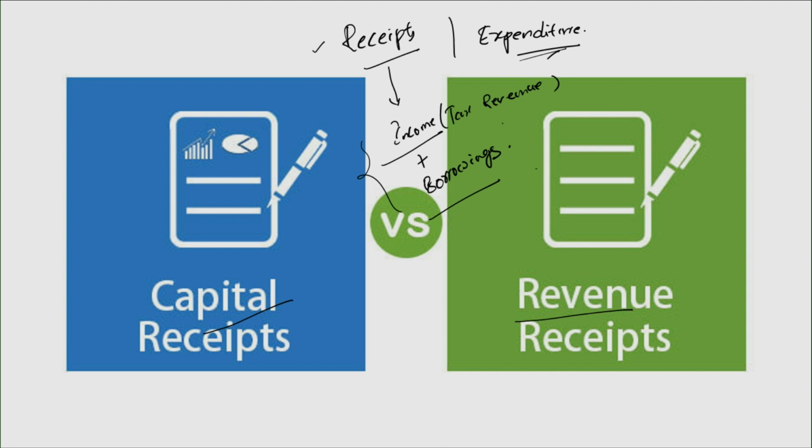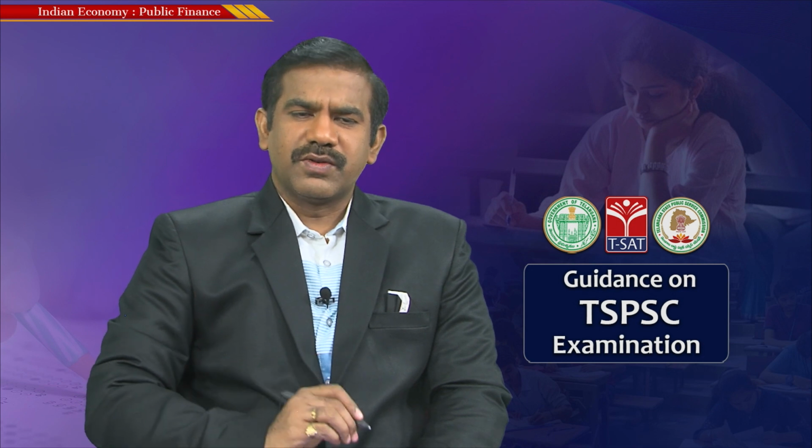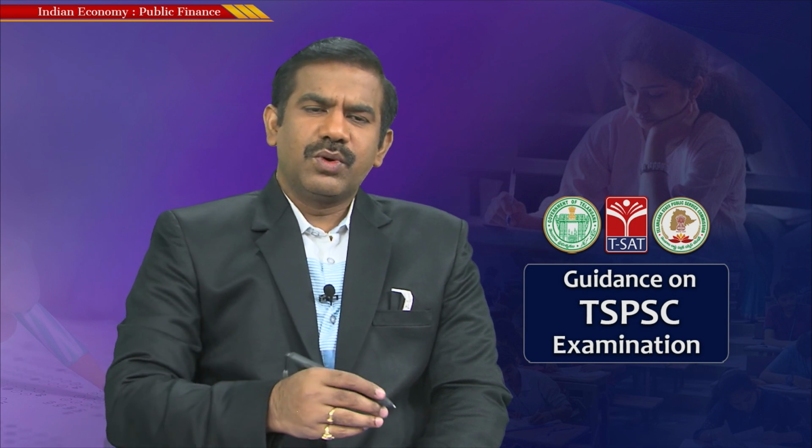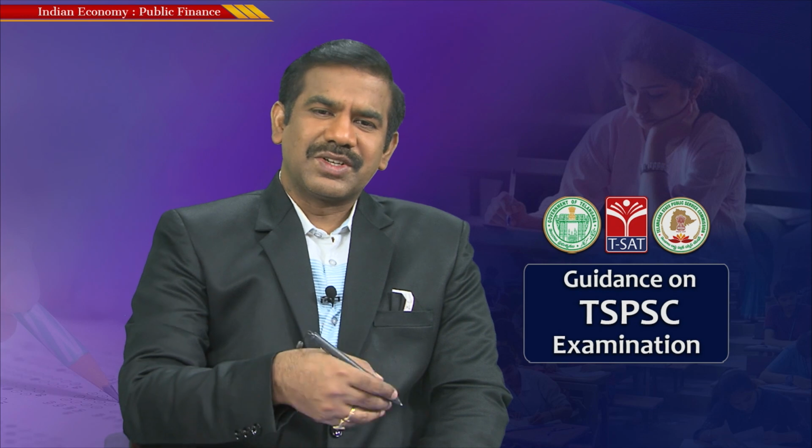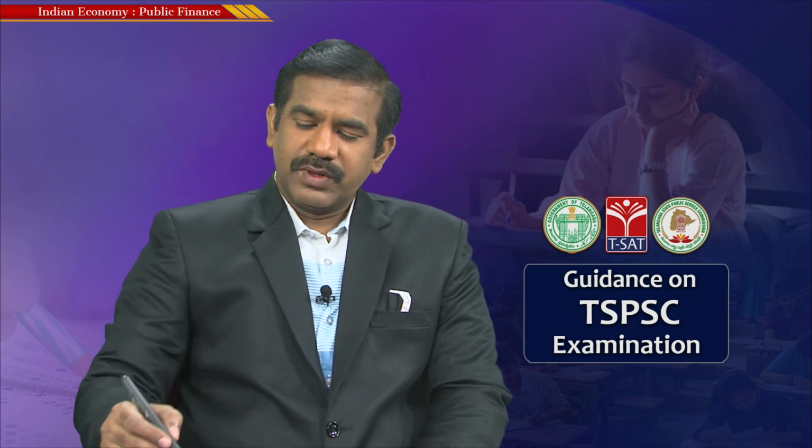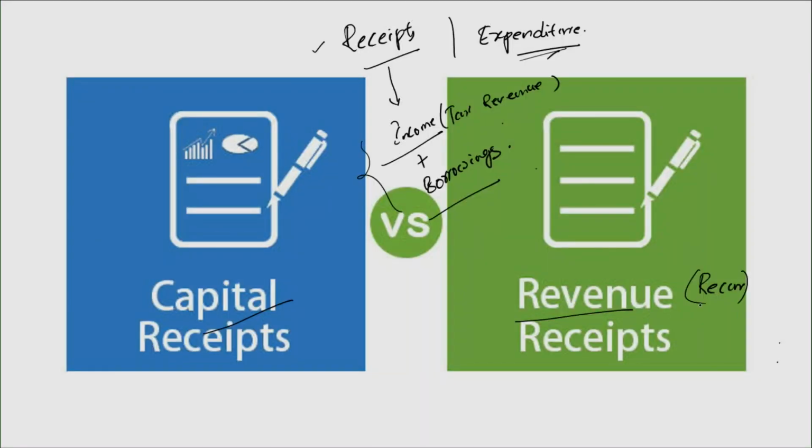To make things simple and easy to remember, I'll differentiate in a very simple way. Anything that recurs, anything that happens to repeat with a certain time period or time interval, we generally refer to as revenue receipts. Any transaction which doesn't recur or repeat with a certain time period, we call capital receipts.